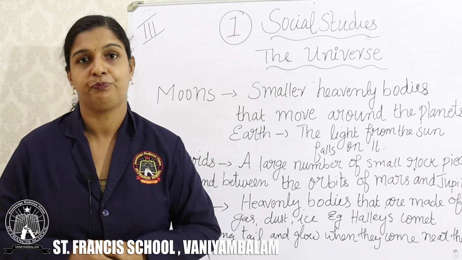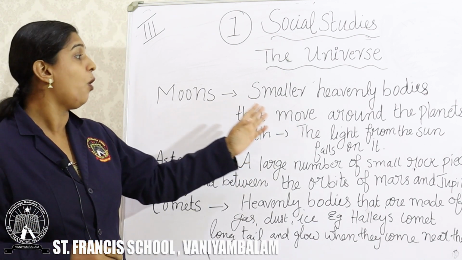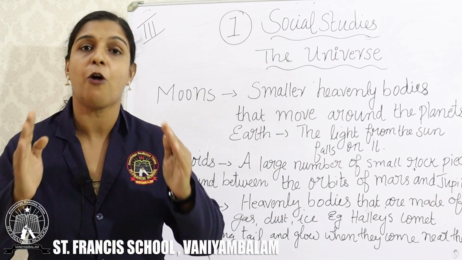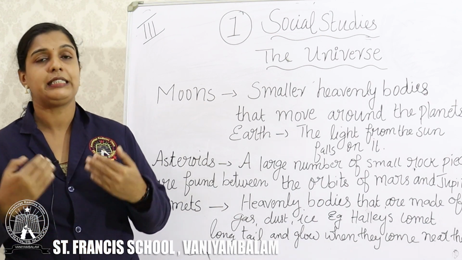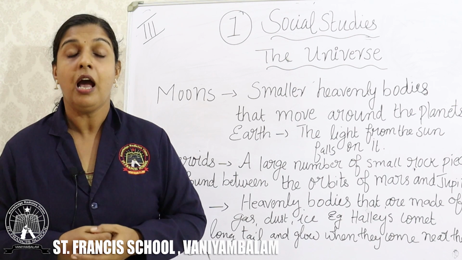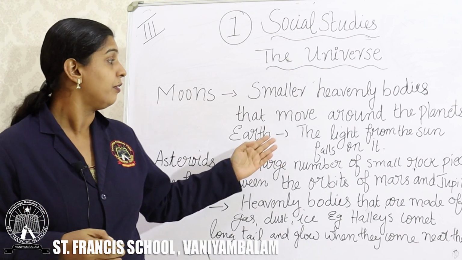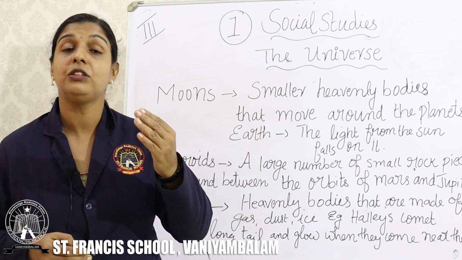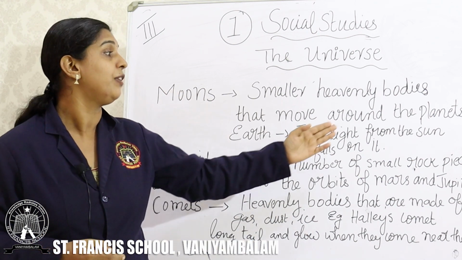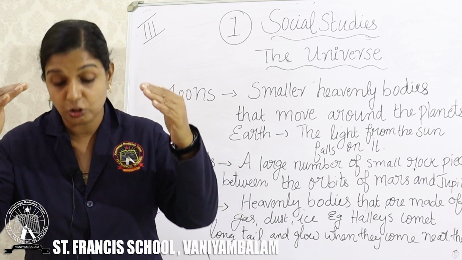About the moon you have to know that they are smaller heavenly bodies that move around the planets. Most of the planets have their own moons. For example, our Earth also has a moon. And one more thing: the moon does not have its own light, but the light is because of the sun. The light from the sun falls on it.